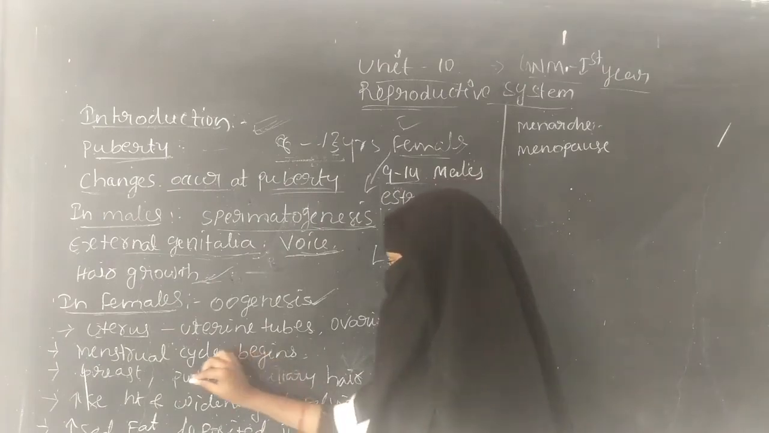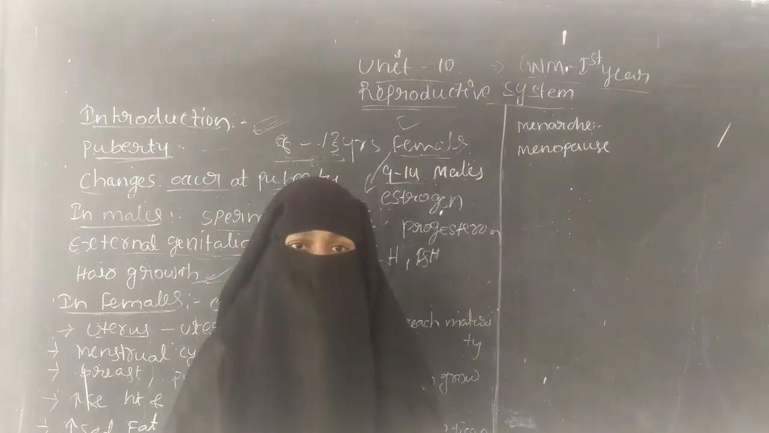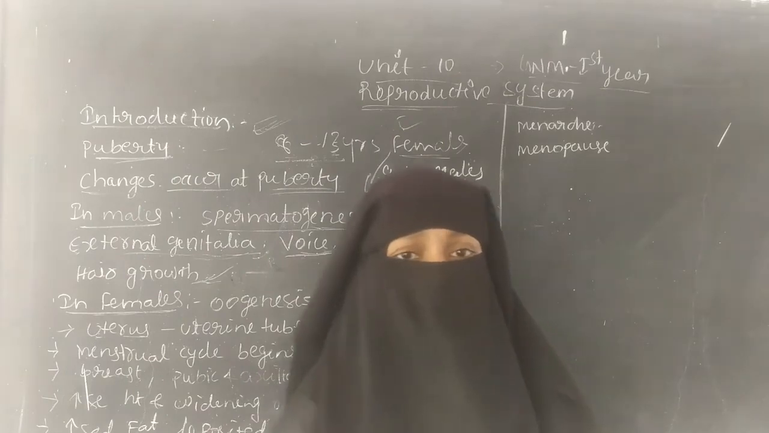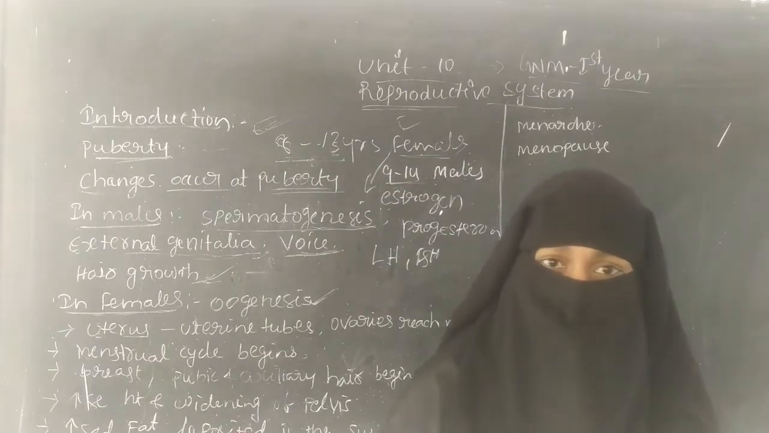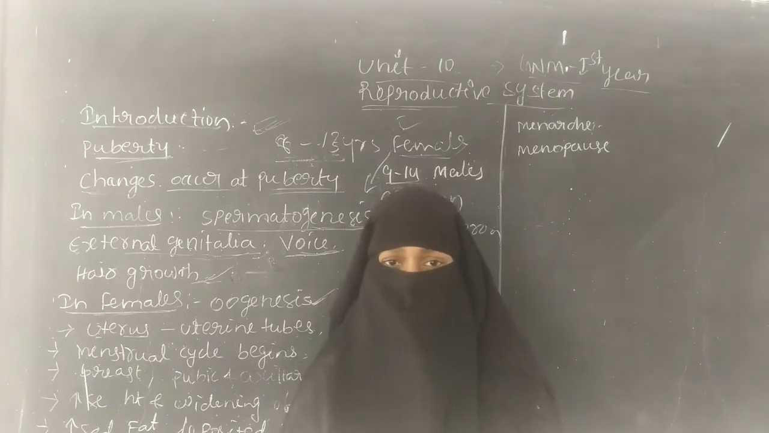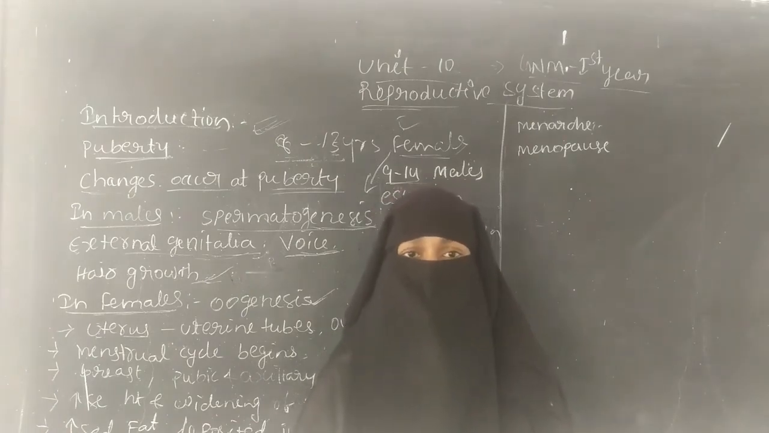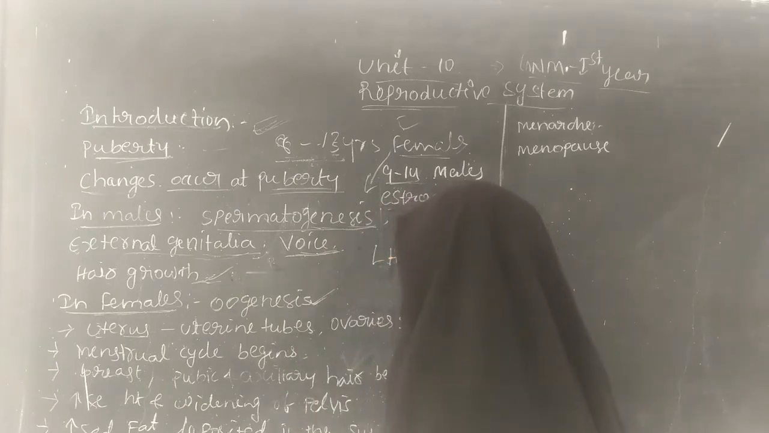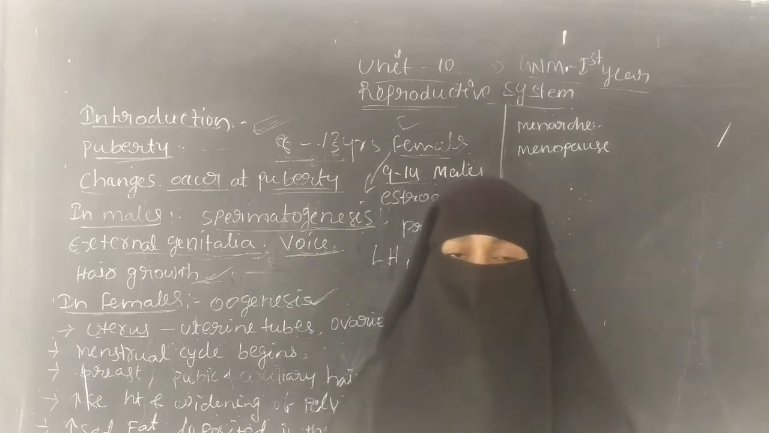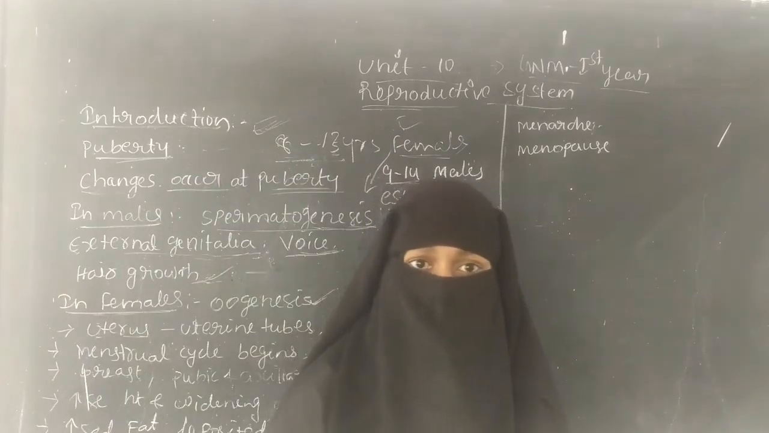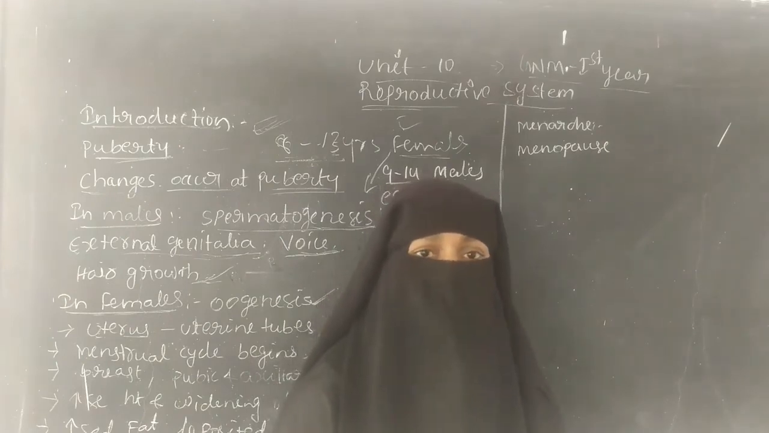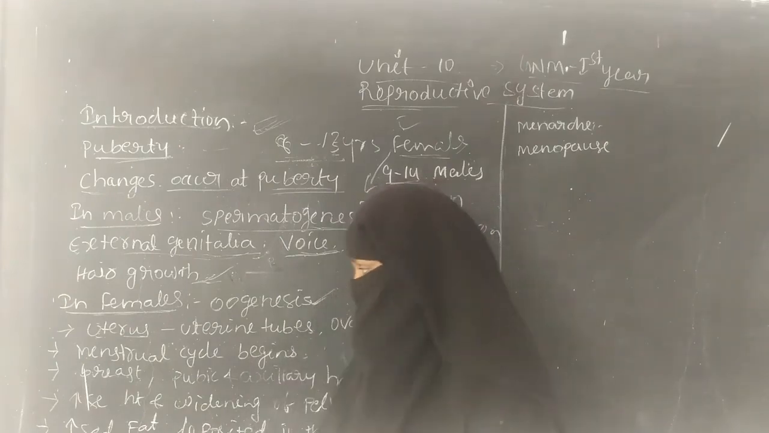The next one is the breast. The breast is enlarged and its size increases during the puberty age. In the females the size of the breast increases, the menstrual cycle starts, and pubic and axillary hair begins to grow. In the pubic area and the axillary region, hair growth occurs during the puberty age.